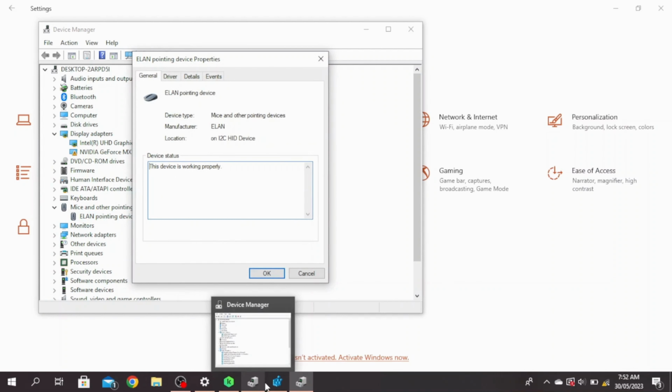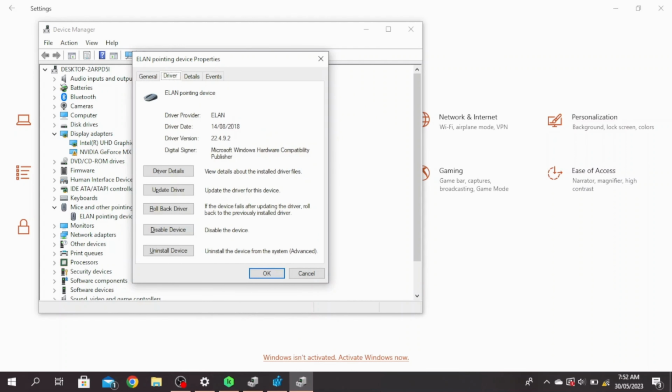And once you press Enter, click on Tab. So click on Tab and then go over to Driver. So click on Tab again, and then you'll have the option to update driver and disable and uninstall device. So what you want to do is where it says update driver, go ahead and press Enter on update driver.